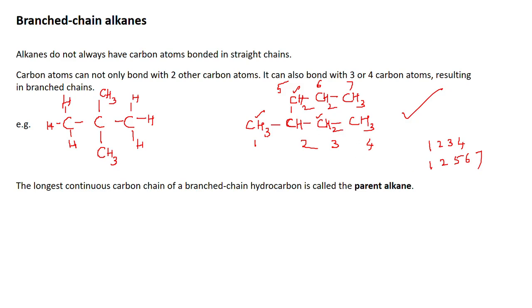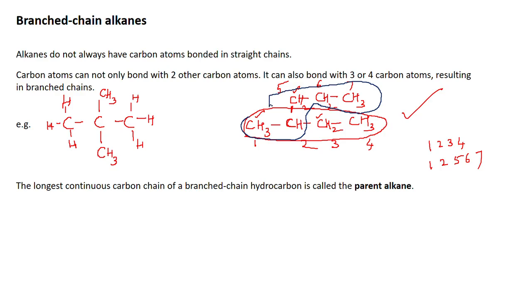You have one chain wherein there are 4 carbon atoms attached, and there is a branch here. You can visualize this is one way of visualizing. The other way of visualizing is you have one chain here, the second carbon atom, the fifth one, sixth one, and seventh one.